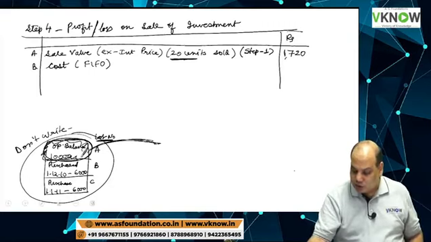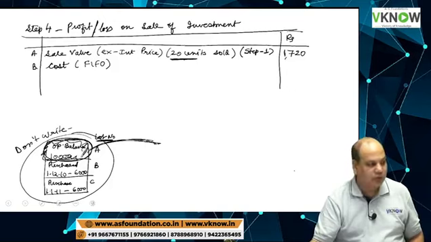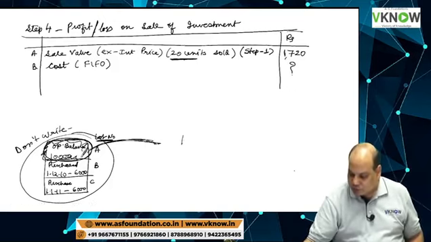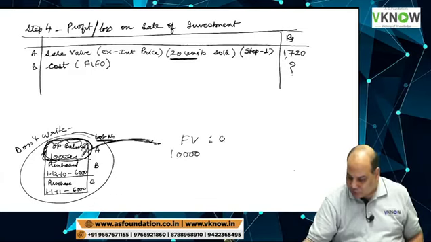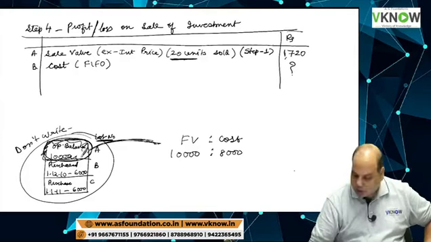So, what will be the cost? Please tell me what will be the cost? Face value opening is 10,000. Its cost was 8,000 rupees. Starting line of the question. Face value 10,000, cost is 8,000.